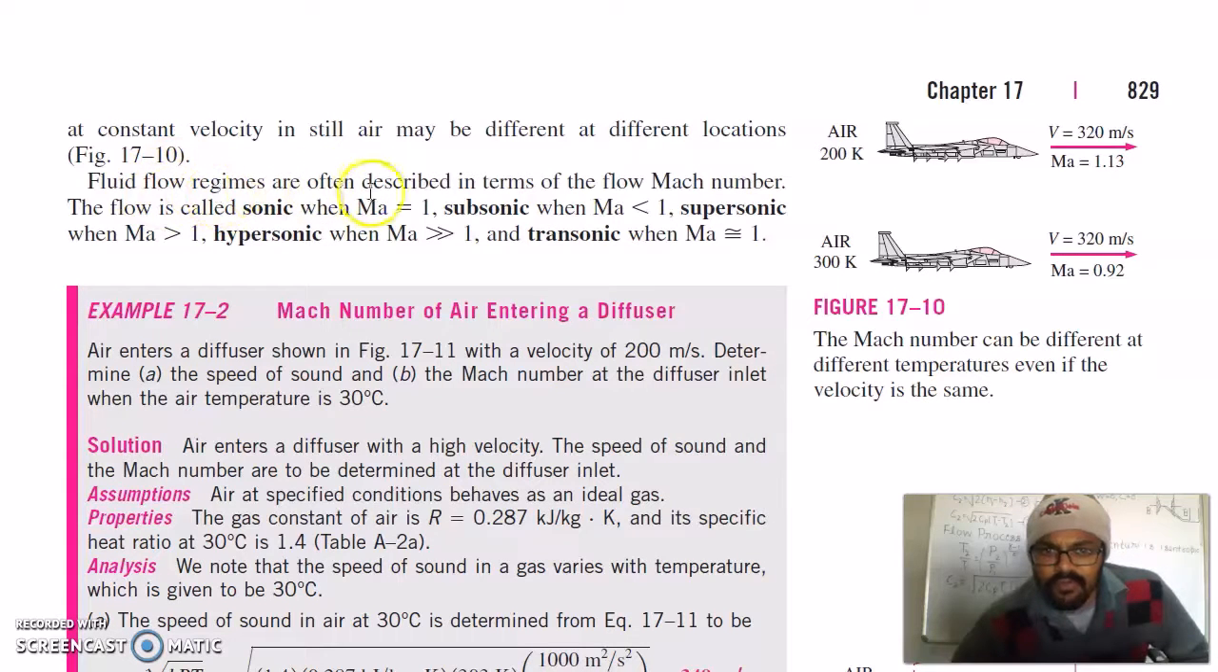Fluid flow regimes are often described in terms of the flow Mach number. The flow is called sonic when the Mach number is 1, subsonic when the Mach number is less than 1, supersonic when the Mach number is greater than 1, and transonic when the Mach number is almost equal to 1.